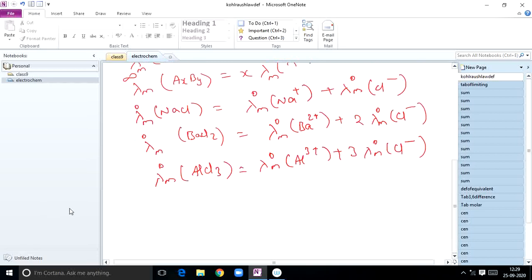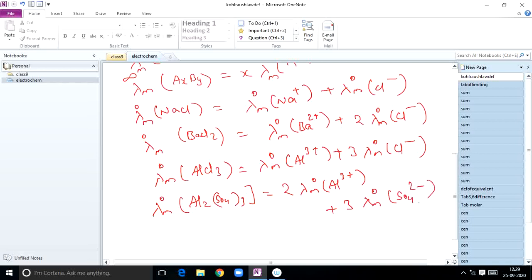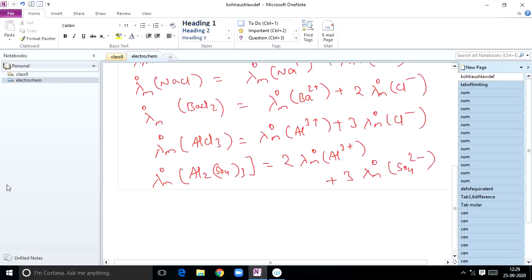One more example: lambda m naught of Al2(SO4)3 can be written as 2 times lambda m naught of Al3 plus plus 3 times lambda m naught of SO4 2 minus. I think you understood, students, this is how we express lambda m naught of any salt. Now calcium phosphate, Ca3(PO4)2.